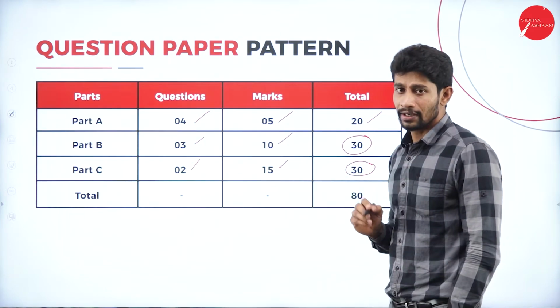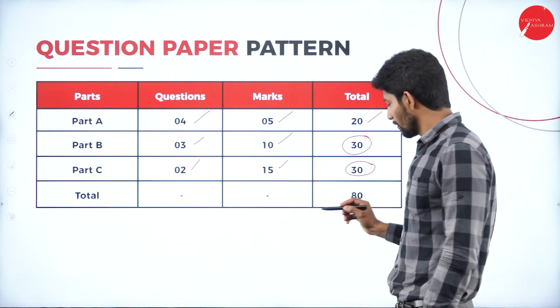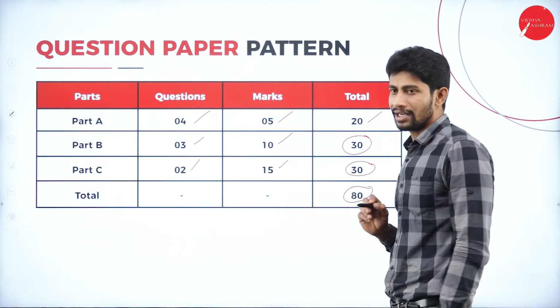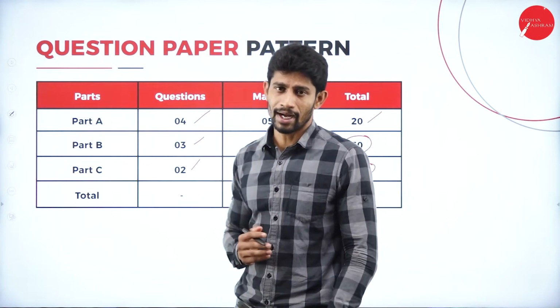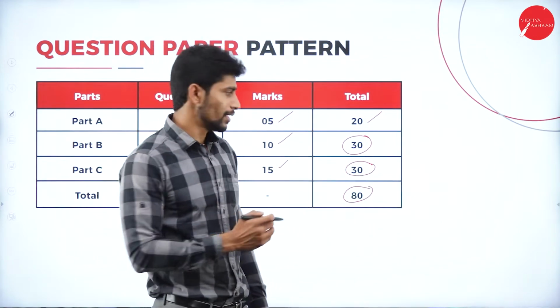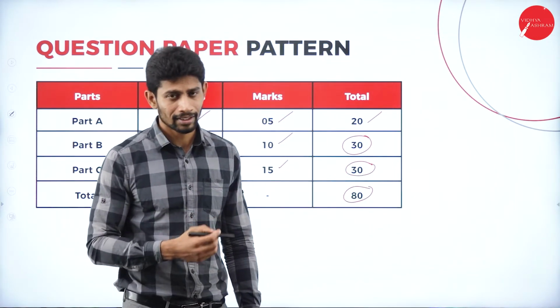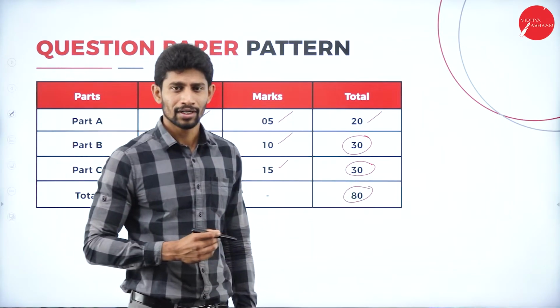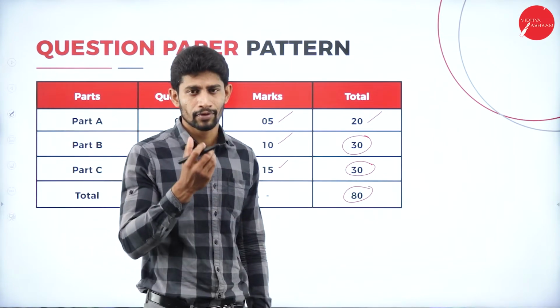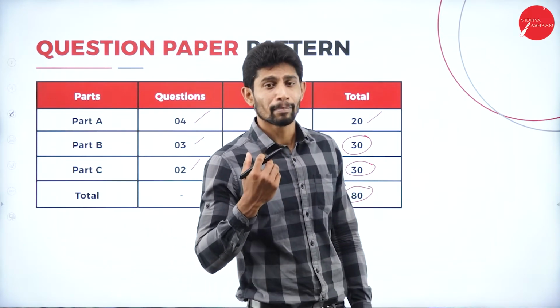So altogether, totally you are going to answer for 80 marks in your exams. From part A, you will be answering for 20 marks. In part B, you will be answering for 30 marks, and also in part C 30 marks. Altogether, you'll be answering for 80 marks in your exam. So the question paper will be given for 80 marks in the main exam.